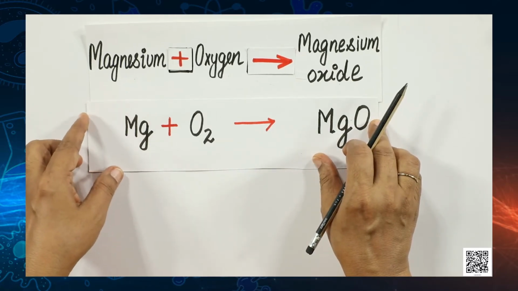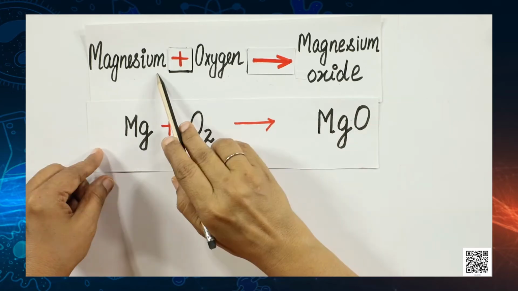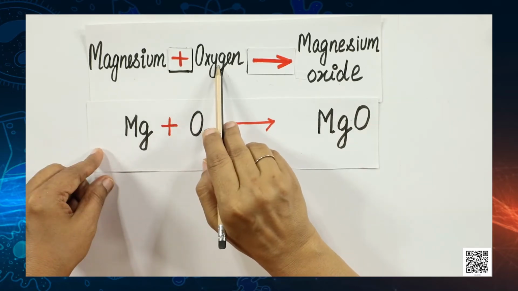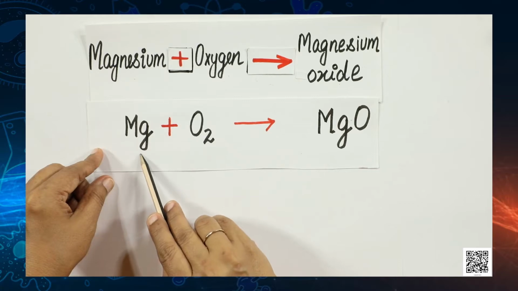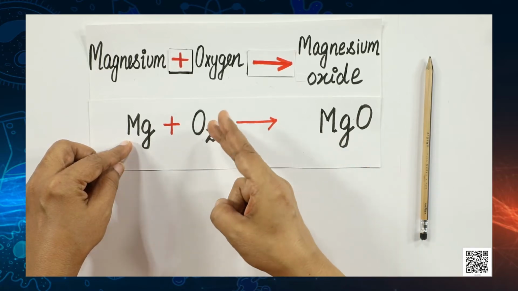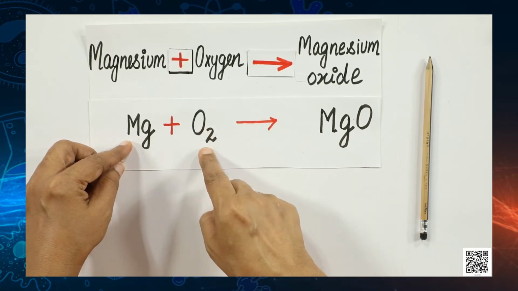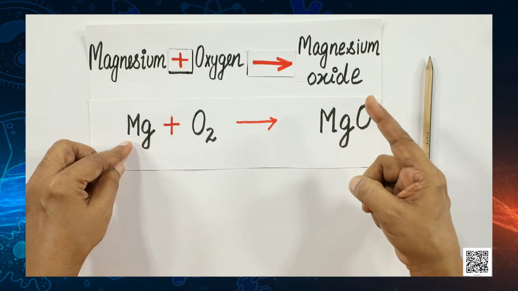Now, students, along with me, count and compare the number of atoms of each element on the left hand side and on the right hand side of the arrow. Are the number of atoms of each element the same? Let us count. Here we have 1 Mg and on the right hand side also 1 Mg. So, these are the same, but here we have 2 atoms of oxygen and here we have only 1 atom of oxygen. So, these are not the same.